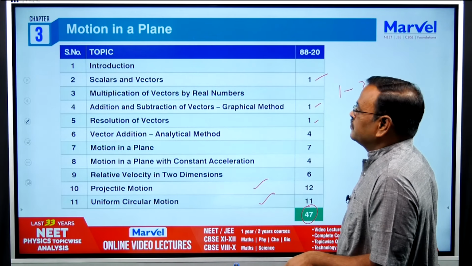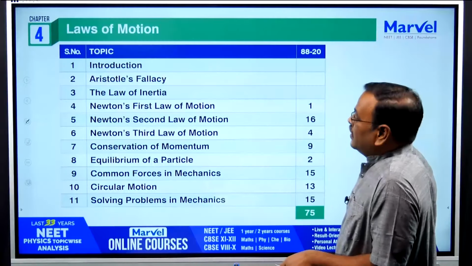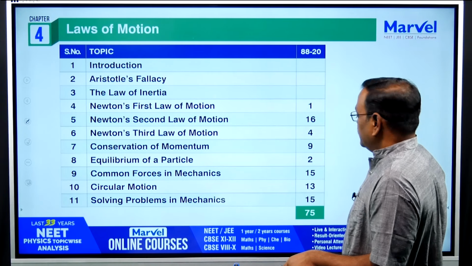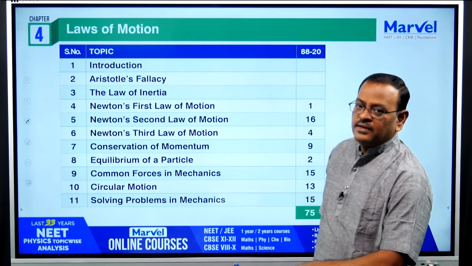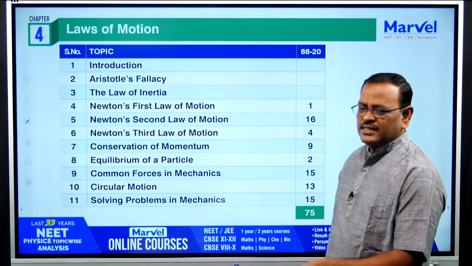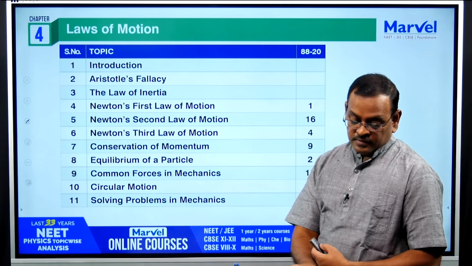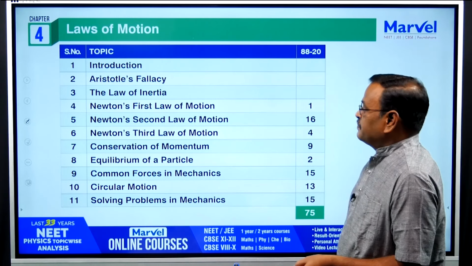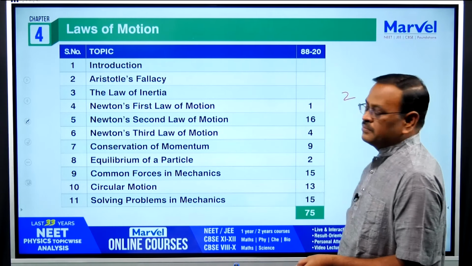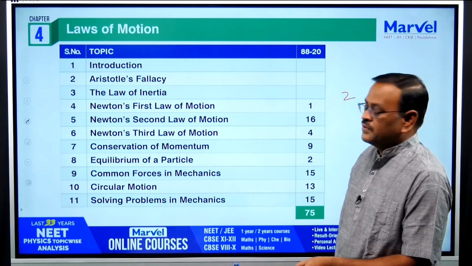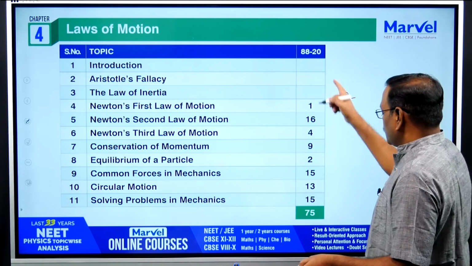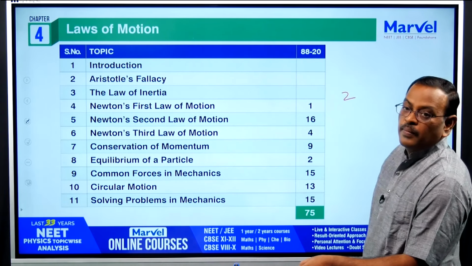And laws of motion, one of the very important chapters, and it is an easy chapter. You can expect 100% 2 questions from this chapter. Most of the topics are important.